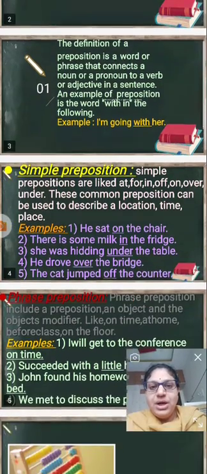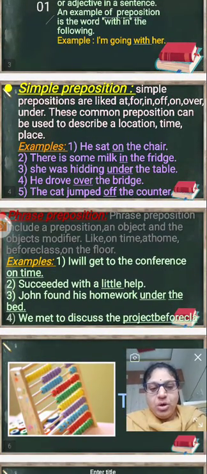Come, let us take a look at the simple prepositions. What are the simple prepositions? Simple prepositions are at, for, in, of, on, over, under. These common prepositions can be used to describe a location, a time, and a place. The simple prepositions consist of one word.